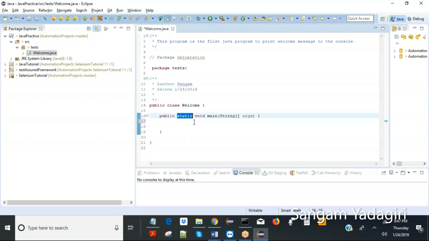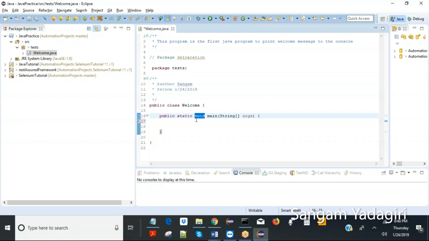Static because you want to create a static area, a memory location in the JVM. So don't worry about this. We are going to learn more about static and non-static, but just remember that the main function has to be static. Other functions, the custom functions, may or may not be static.